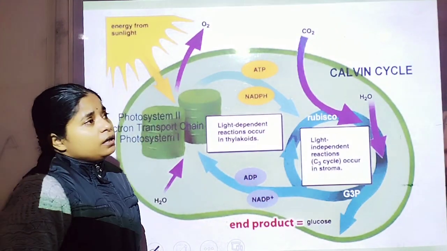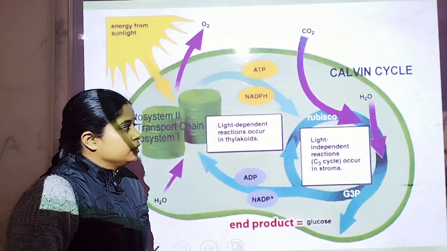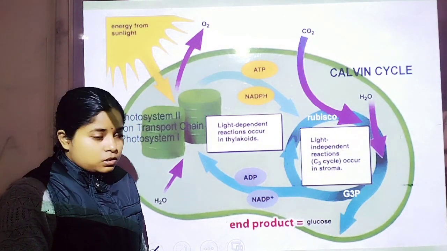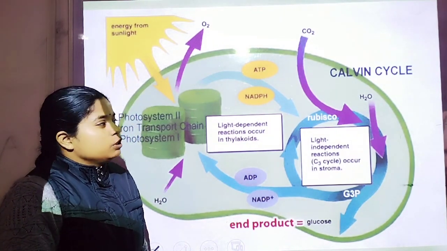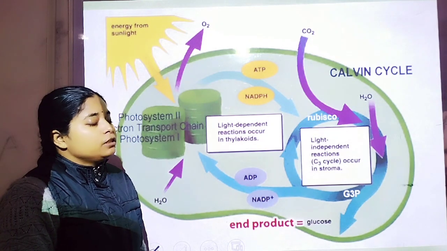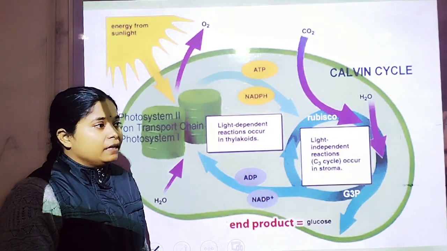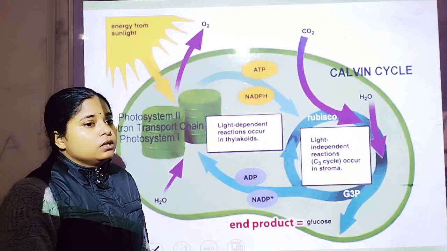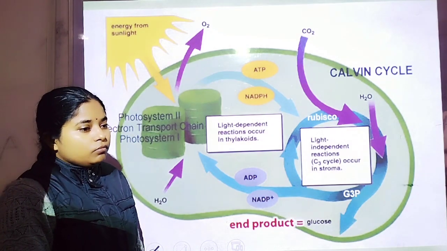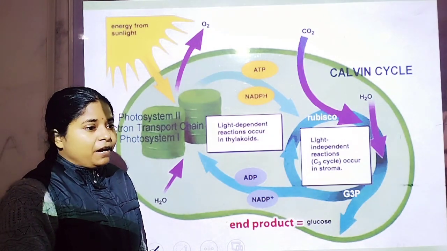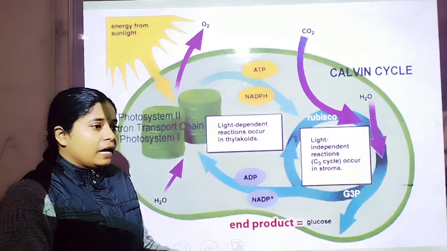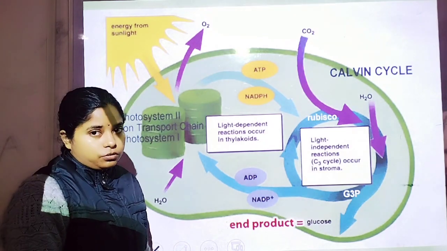Now, why is sunlight important during the photosynthesis process? During the dark reaction, why is it said that this is the dark reaction and not the light reaction? Why differentiate the light reaction from the dark reaction?